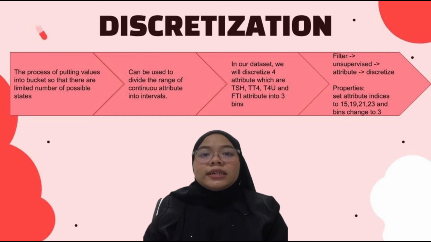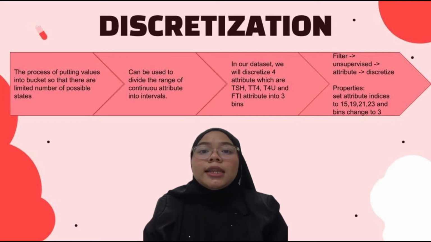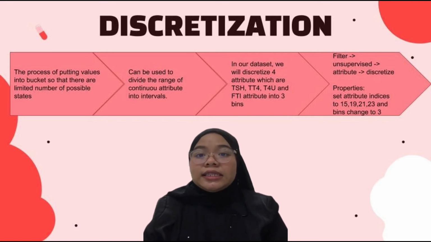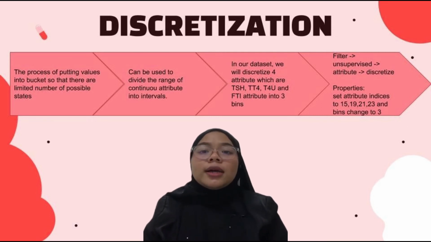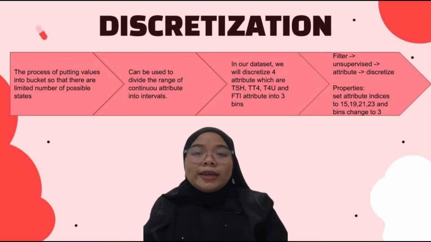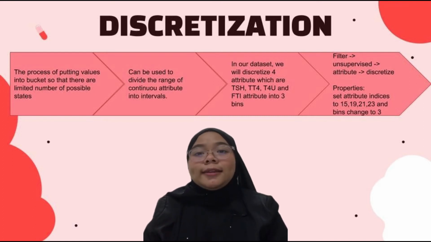To apply the discretization process, we click choose, click filter, then click unsupervised and click discretize. For the properties, we set the attribute indices to 15, 19, 21, and 23. And we change the bins to 3 because I want to implement only 3 bins for the dataset, and we press OK. So we apply it.